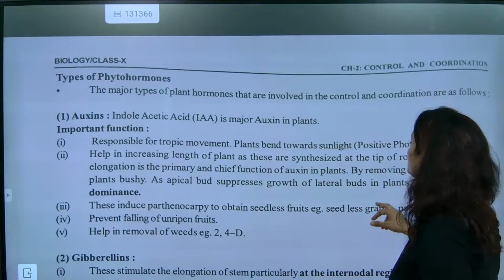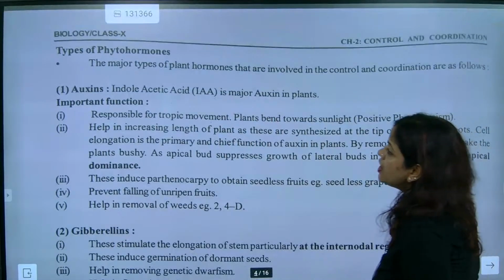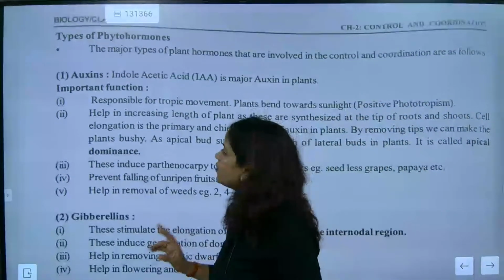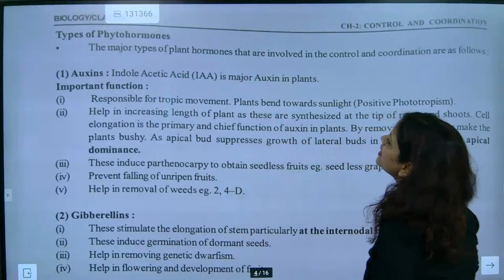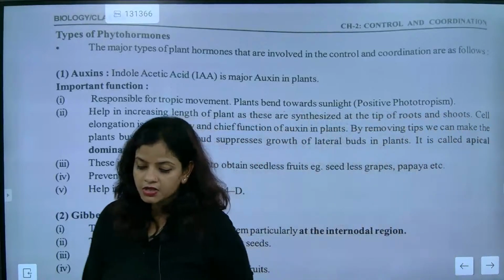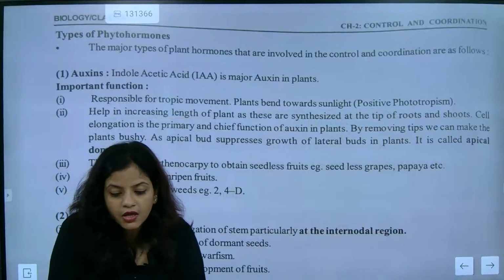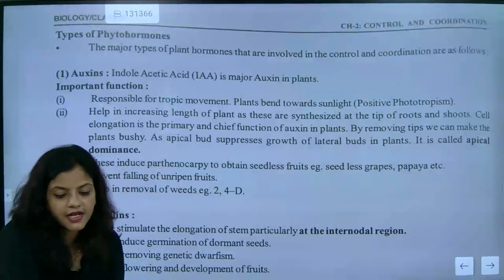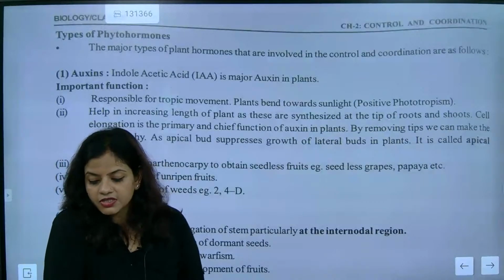Now the important function: responsible for tropic movement. Plants bend towards sunlight, positive phototropism. So auxin is the important part we are going to understand. That is indole acetic acid. IAA is the major auxin in plants. So what is the name of the hormone? Indole acetic acid. IAA is the major constituent.